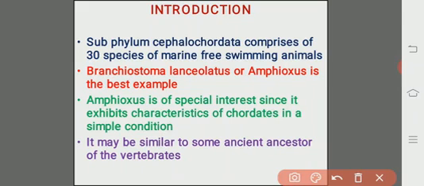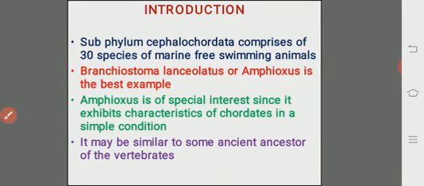It may be similar to some ancient ancestor of the vertebrates. This is the introduction to the subphylum Cephalochordata.